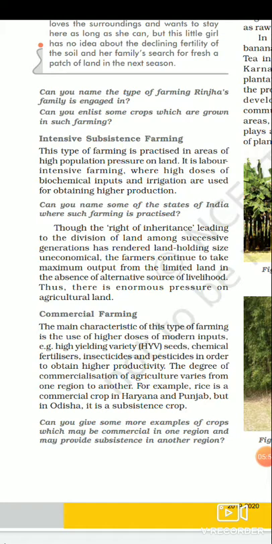Right. The holding size is uneconomical. The farmer continues to take maximum output from the limited land in the absence of an alternative source of livelihood. Thus, there is enormous pressure on agricultural land, where there is intensive subsistence farming. This type of farming is practiced in areas of high population pressure on land.